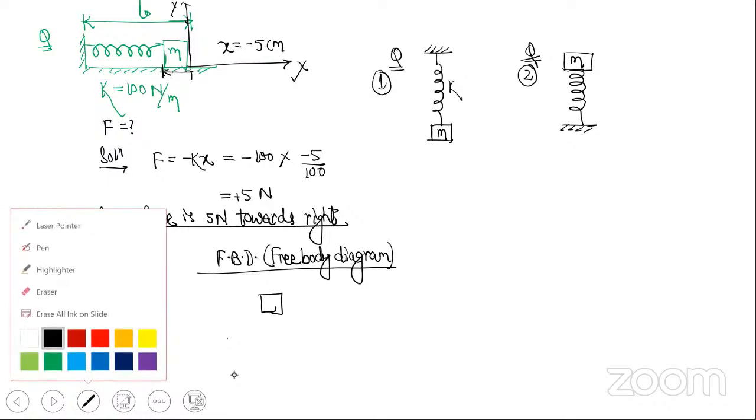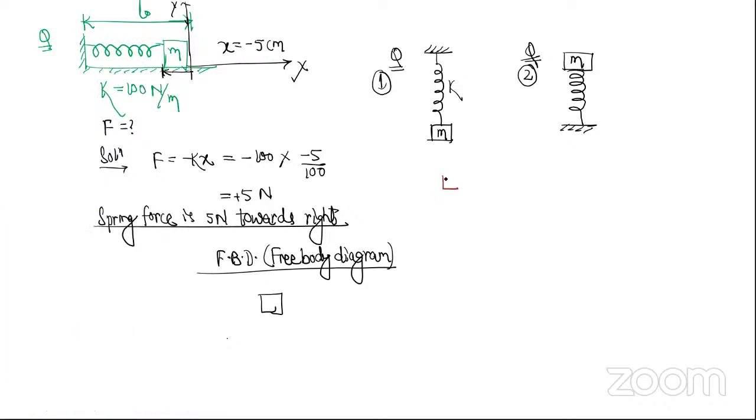Question number 1. Which is the first force in the list? Gravitational force. Is it acting? Will gravitational force act on this mass? Yes, sir. How much? mg. Which direction? Downward.